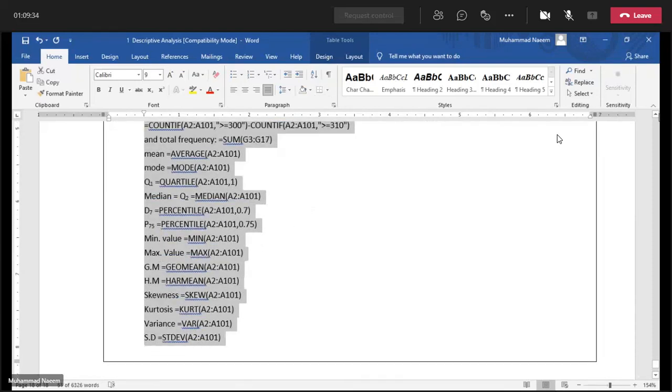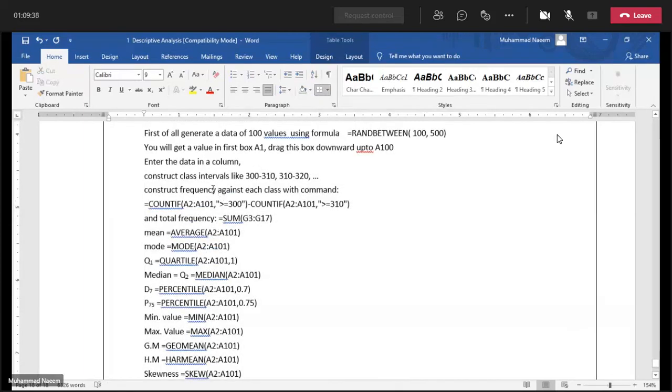in which we will construct a frequency distribution with this formula. Also calculate the mean. Just put the cursor in a box and apply this command.